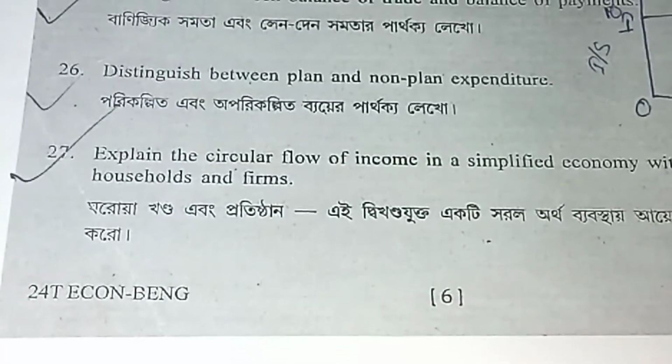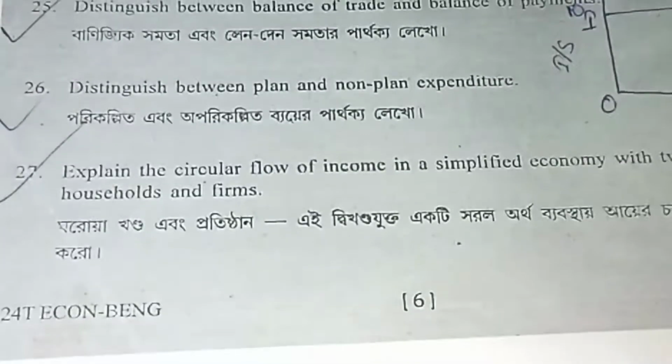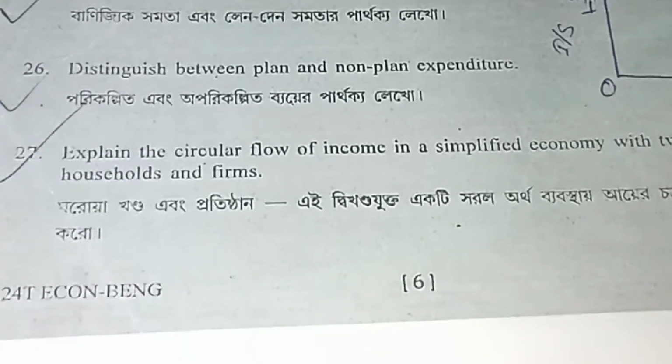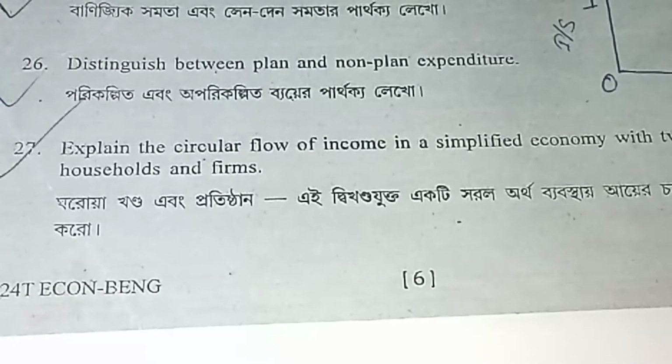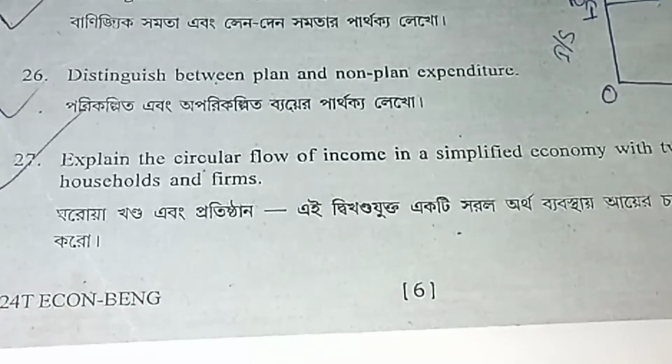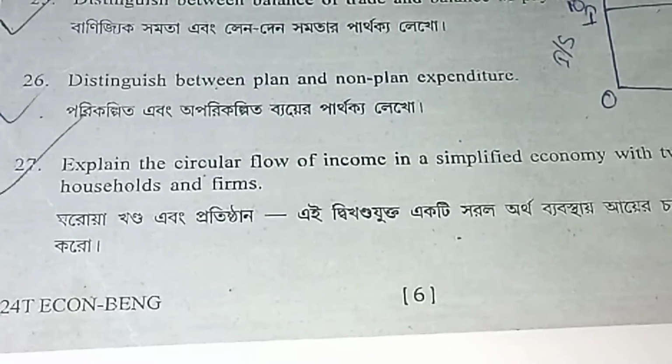Explain the circular flow of income. Circular flow of income in a simplified economy with two sectors, households and firms. Circular flow of income refers to the flow of goods and services across different sectors of an economy.